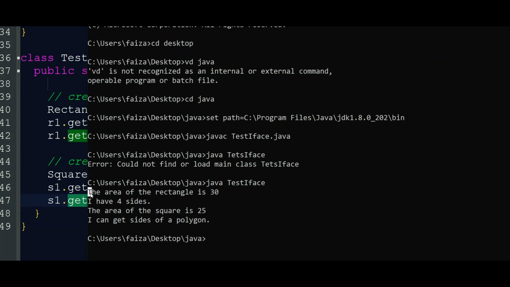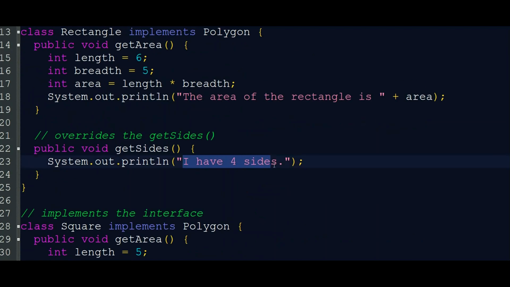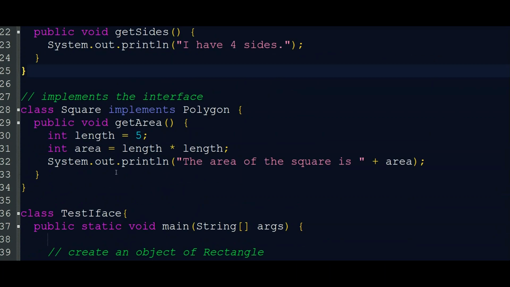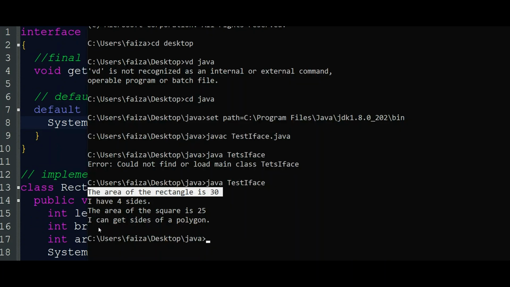See, the area of the rectangle, with length and breadth 5 and 6, is 5 into 6, 30. "I have 4 sides" is printed because the getSide implementation of the Rectangle class prints that. When we go to the square, the area of the square is 25, but the Square class does not have its own implementation for getSide. At that time, the default implementation of getSide inside the interface will execute and print "I can get sides of a polygon".